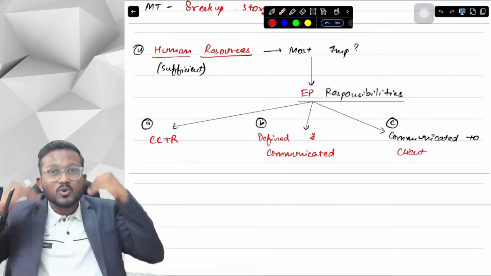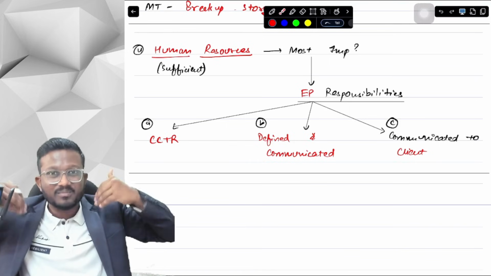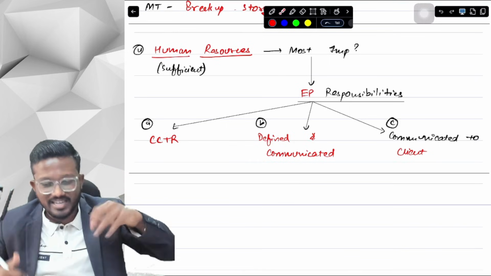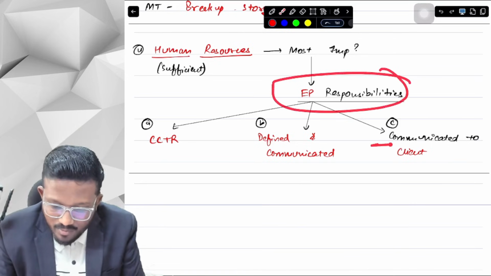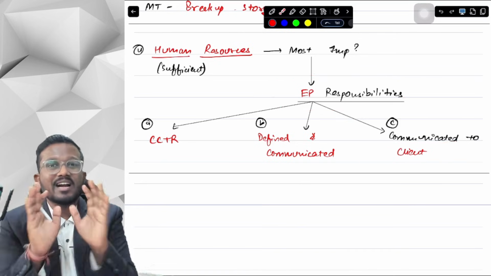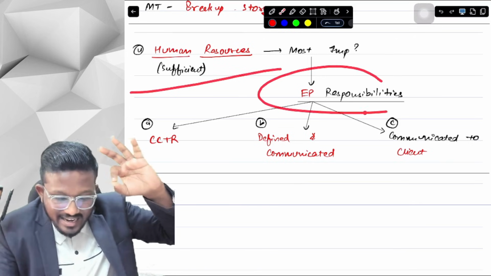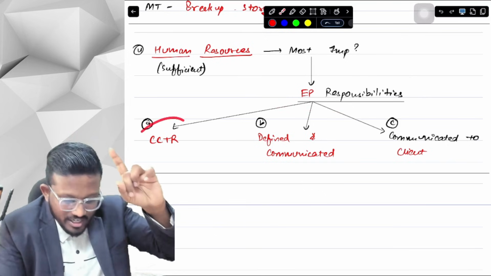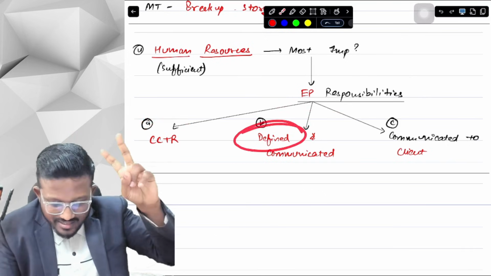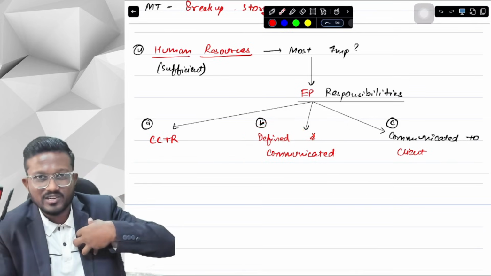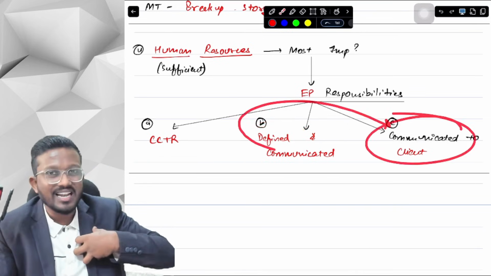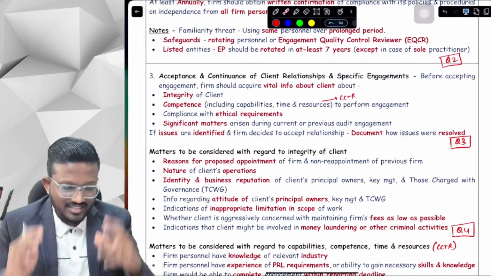The engagement partner should already know what his responsibilities are. And thirdly, the engagement partner's responsibilities should be communicated to the client, so that it is not misunderstood. So there are 3 points in human resources, engagement partner responsibility. First of all, he should have CCTR. Secondly, it should be defined and communicated to the engagement partner, and thirdly communicated to the client. Okay, yes sir, let's discuss it from our concept book.